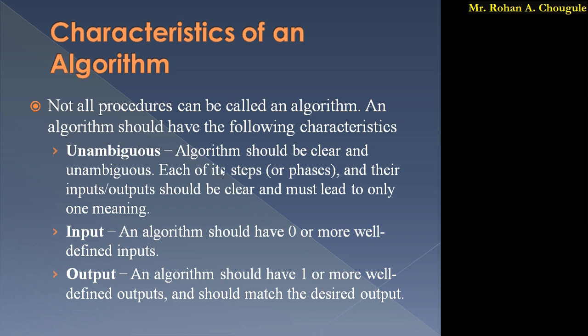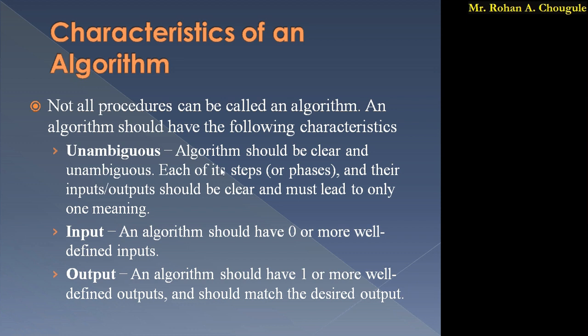It should only lead to one meaning. So we get a clear idea after reading the steps written in the algorithm that we have to do this thing. It should not create any ambiguity that we can do this or do that. Such ambiguity should not be there while writing the algorithm. So this is unambiguous. The next one is input.